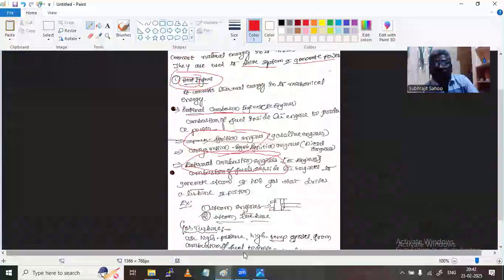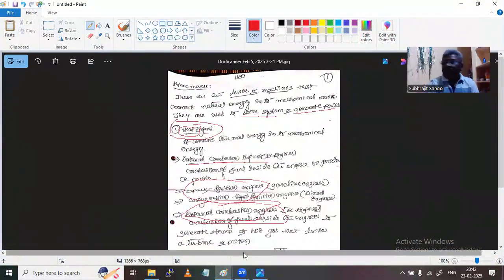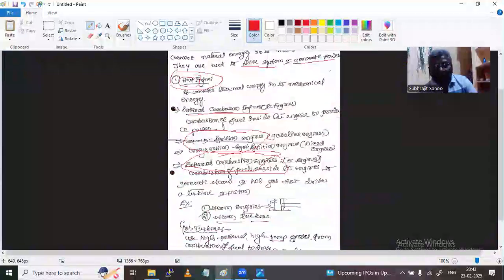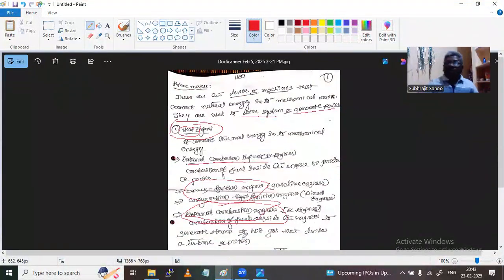So what have we studied in this chapter? First, the prime movers, the devices which convert the available natural resources into useful work. Prime movers can be subdivided into heat engines, and heat engines again into internal combustion and external combustion engines. Heat is a form of thermal energy.